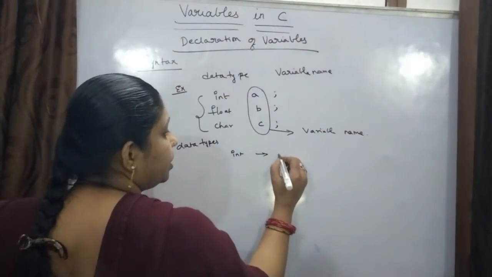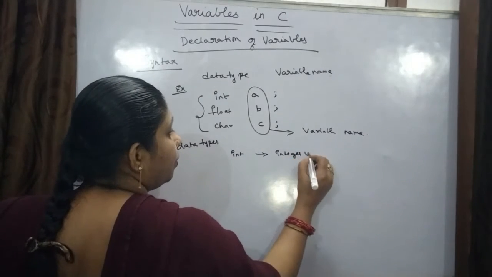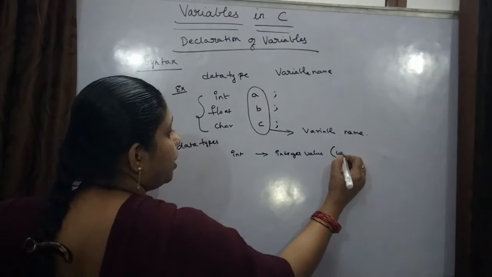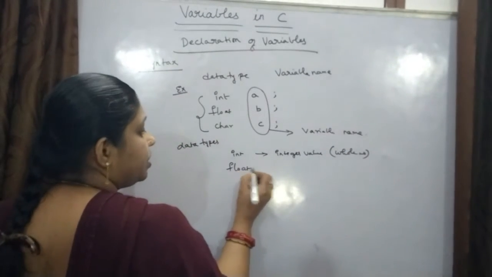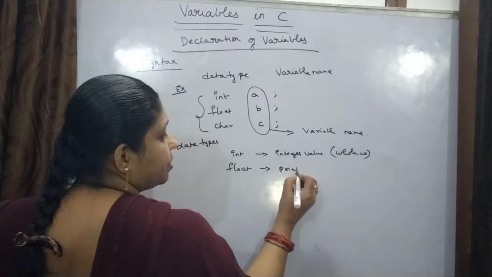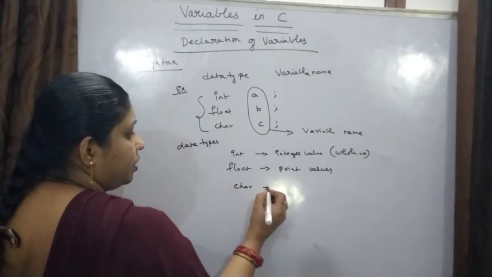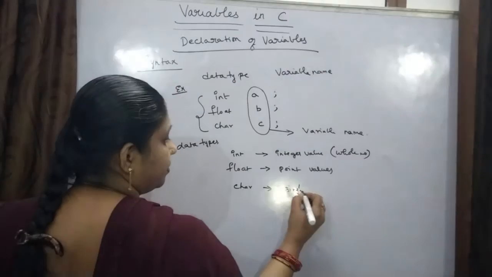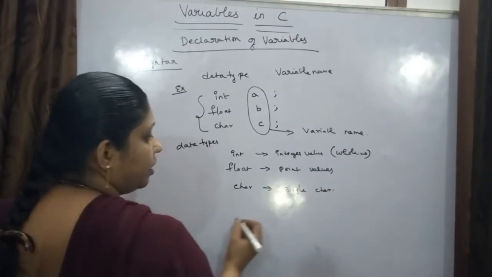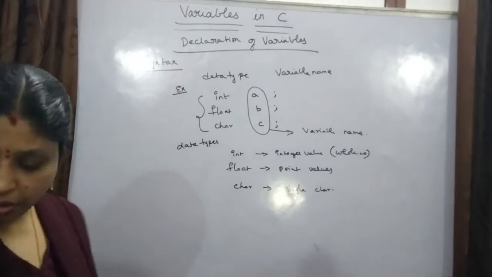Int stores just integer values, that is whole numbers, float stores point values, and char stores a single character. Okay, understood? This is about the declaration of variables.